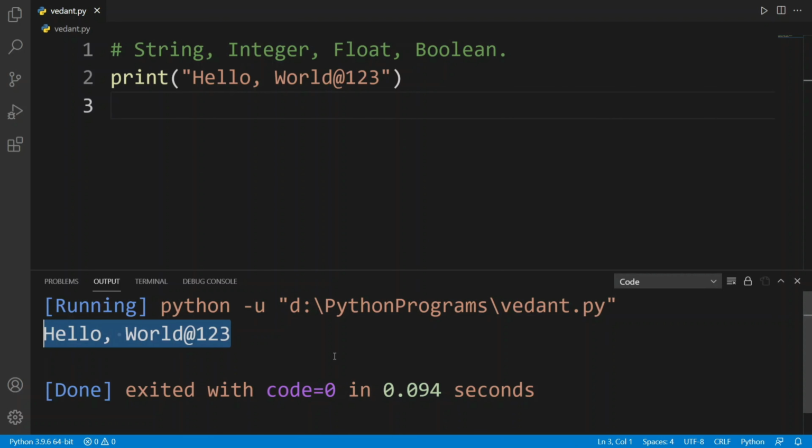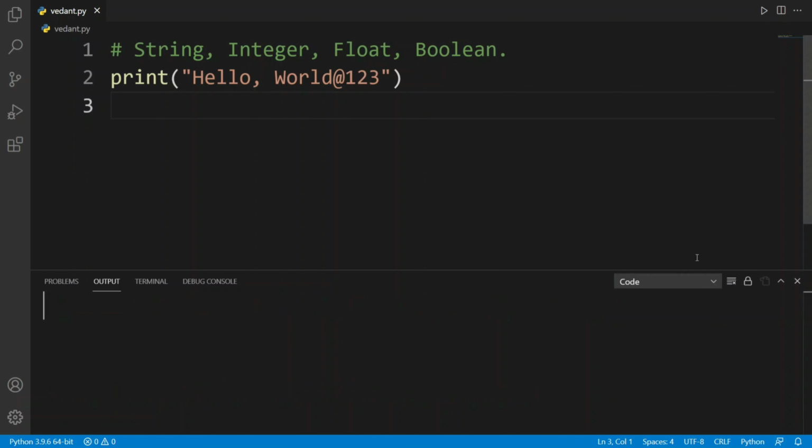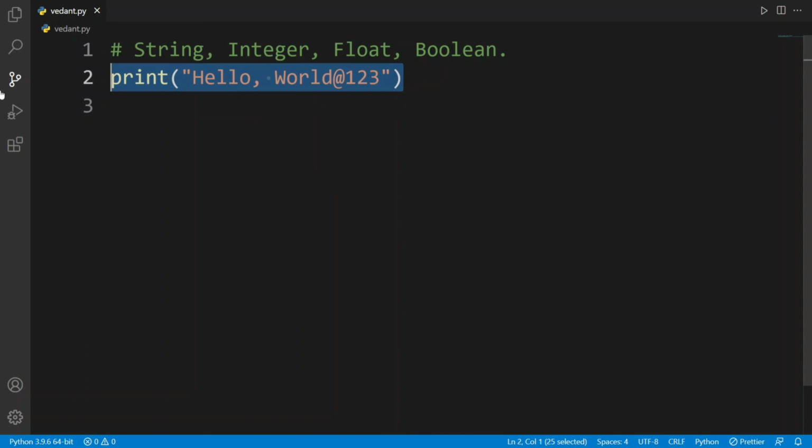If I run my code, I will get hello world @123. So a string can be created with a mixture of letters, words, anything you want. A string can consist of letters, alphabets, numbers, punctuation marks, symbols, anything, but you must write a string in between the double quotes. So that's all about string.